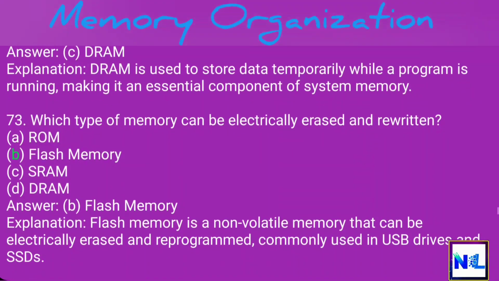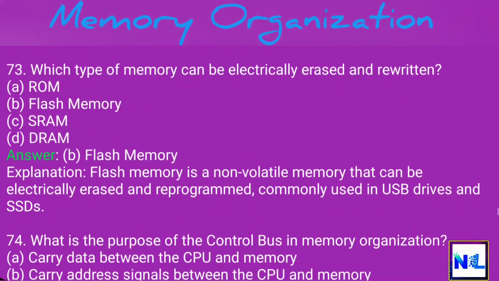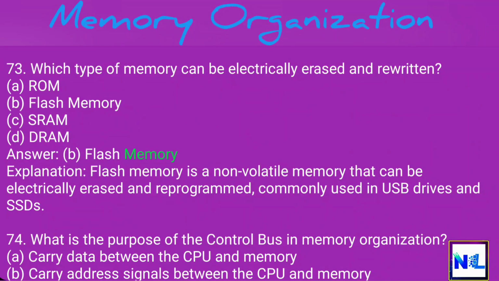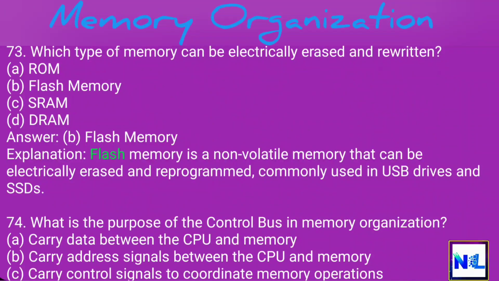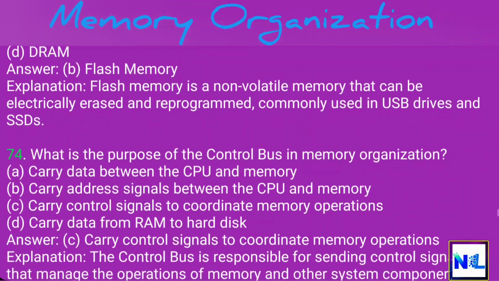A. ROM. B. Flash memory. C. SRAM. D. DRAM. Answer: B. Flash memory. Explanation: Flash memory is a non-volatile memory that can be electrically erased and reprogrammed, commonly used in USB drives and SSDs. 74. What is the purpose of the control bus in memory organization?